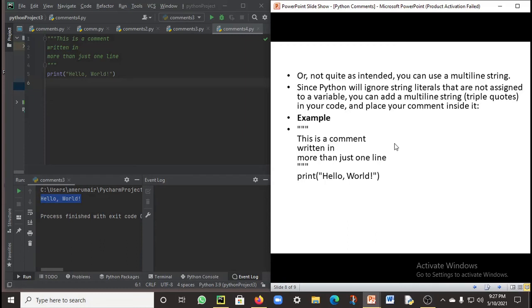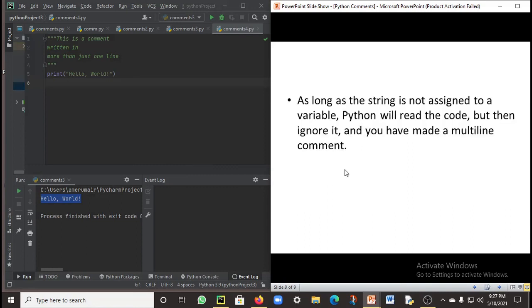If your comment is a little big and you don't want a hash key at the beginning of every line, you can use triple quotes at the start of the comment and at the end of the comment. All you need to do is place your comment inside these triple quotes. So let's see how this works.